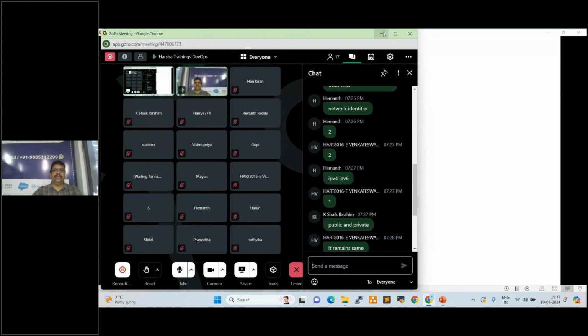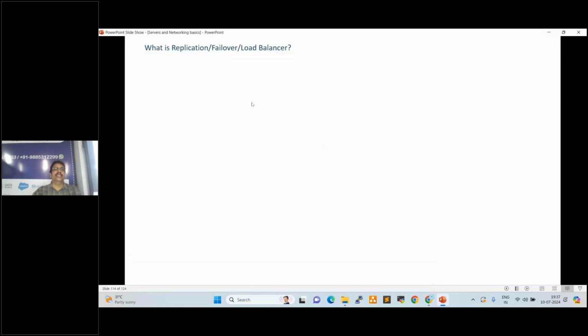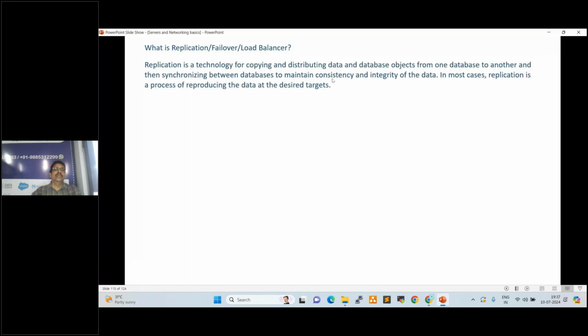Three are different here. Okay, see here: replication, failover, load balancer. Let's try to understand. Replication is a technology for copying and distributing data and database objects from one database to another, and then synchronizing between databases to maintain consistency and integrity of the data. In most cases, replication is the process of reproducing the data at the desired targets.